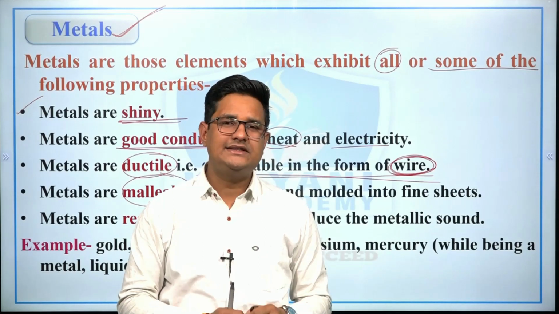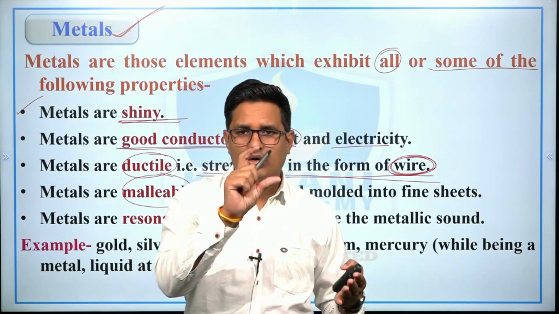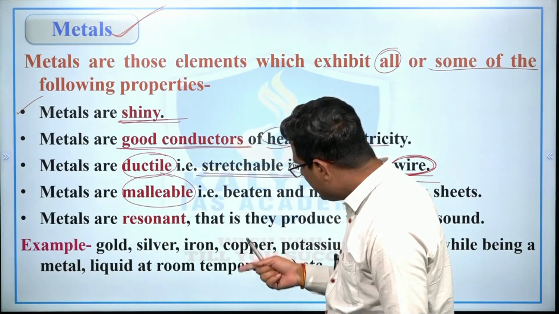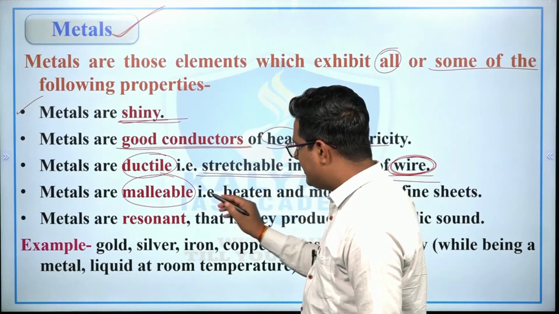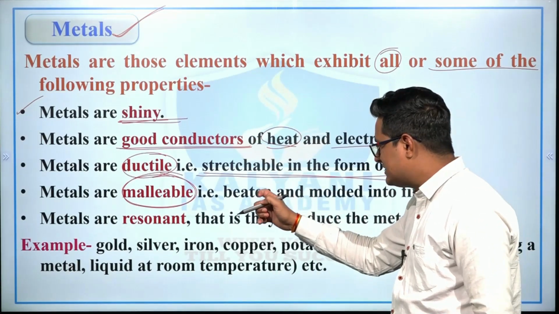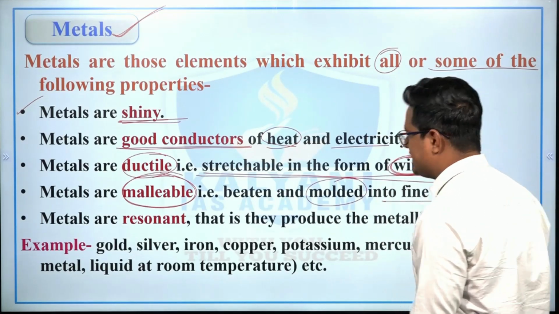But when you hit metal, तो वो छोटे छोटे पीस में ब्रेक डाउन नहीं होगा, right? Which means metals are malleable, which means metals are beaten and molded into fine sheets, right?